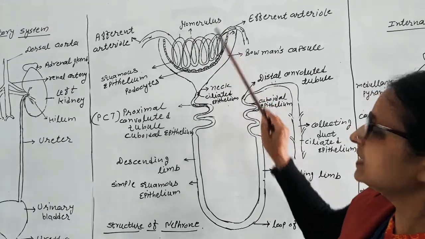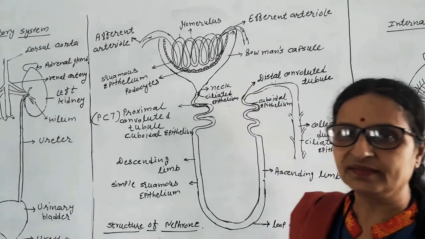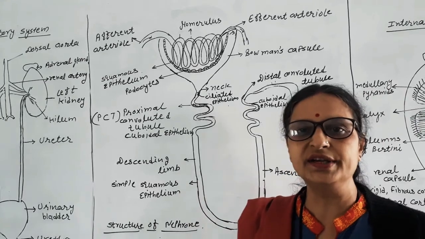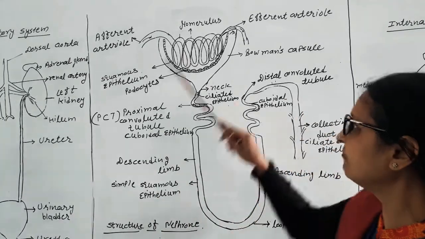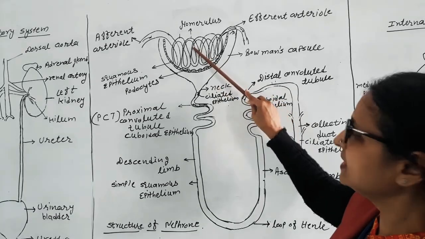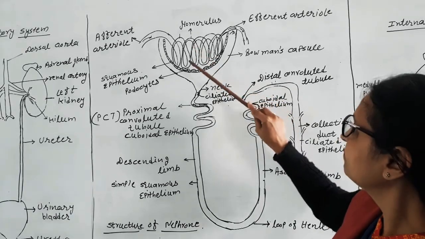So the glomerulus is highly thin, and all the plasma, liquid, dissolved carbohydrate, protein, everything gets filtered out. So the glomerulus is the endothelial layer.